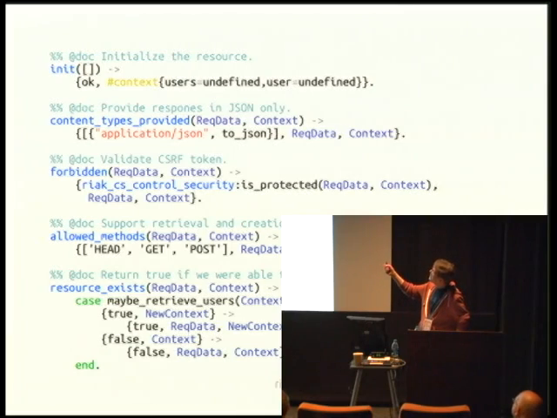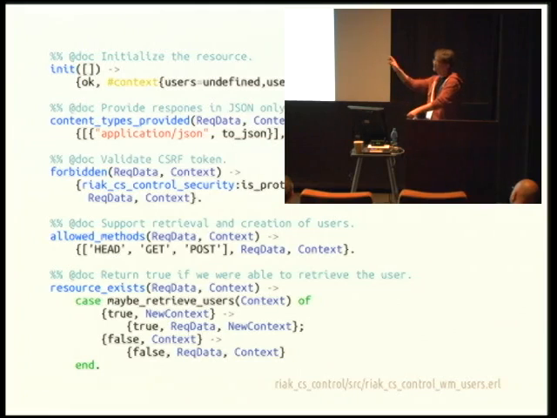Let's think about resource exists. With resource exists, we want to determine if the data is available, so we want to call to that GenServer and get the data back. Maybe the GenServer returns an error and can't handle the request right now, because it's overloaded, or maybe it makes a request to S3 and it fails. So resource exists is one of the callbacks that actually needs to retrieve data from the GenServer. But later on, when we call this toJSON function, we also need to return that data again.